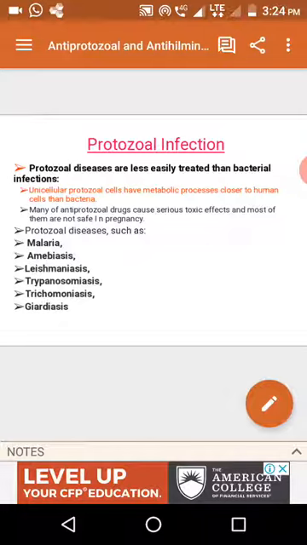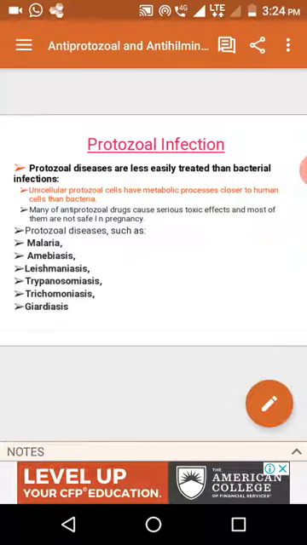Protozoal infections are caused by unicellular protozoal cells. So these are mainly caused by unicellular protozoa, so they are called protozoal infections. But the protozoal metabolic pathways and human pathways are very close to each other. So antiprotozoal drugs are more toxic than antibacterial drugs. Antiprotozoal drugs produce serious toxic effects. Most of them are not safe in pregnancy.